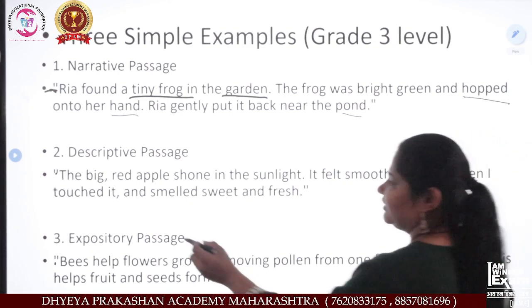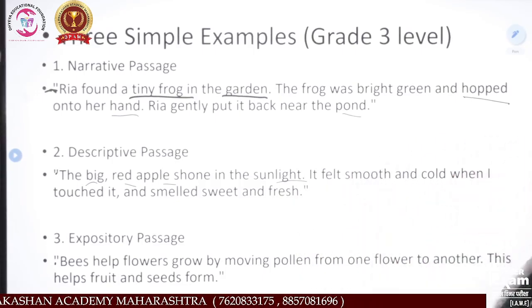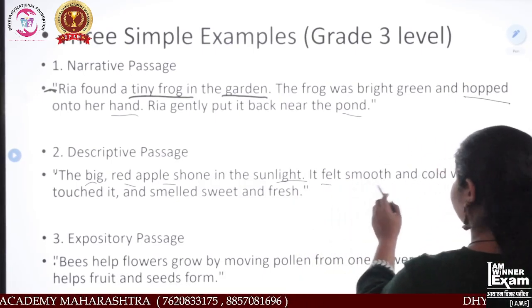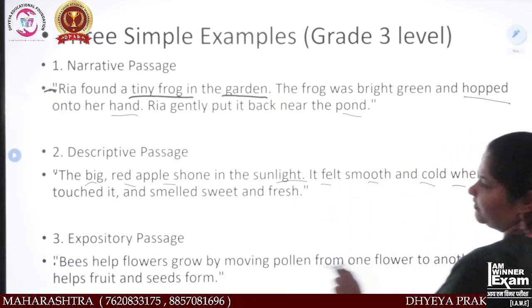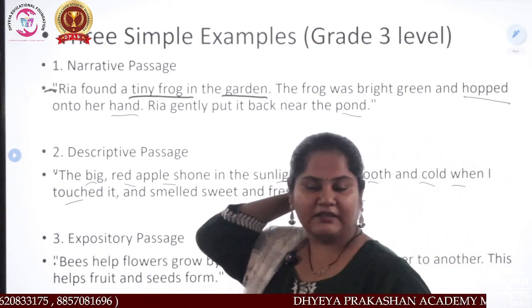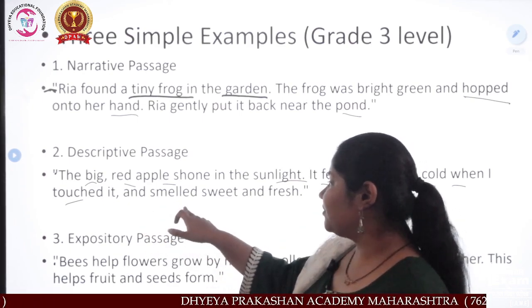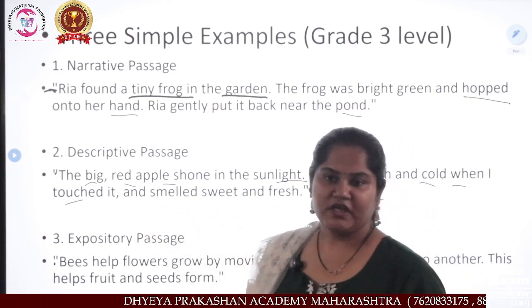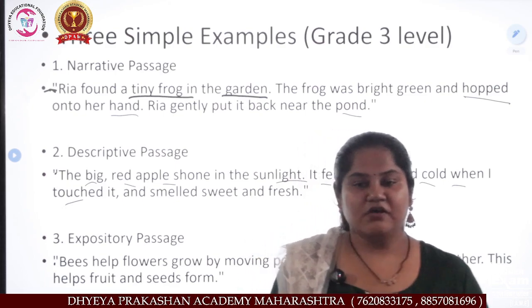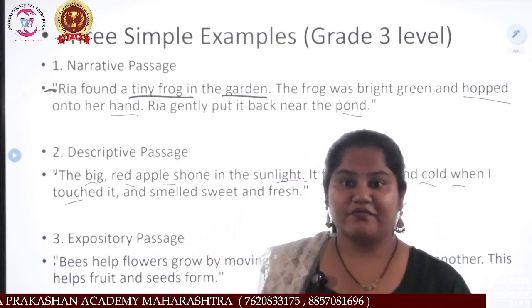Means what? There is a big red apple shown in the sunlight. That red apple is in the sunlight. It felt smooth and cold when touched. If I touched the apple, what would I feel? That apple is cold and smelled sweet and fresh. If I smell that apple, what would I feel? That is sweet and fresh.